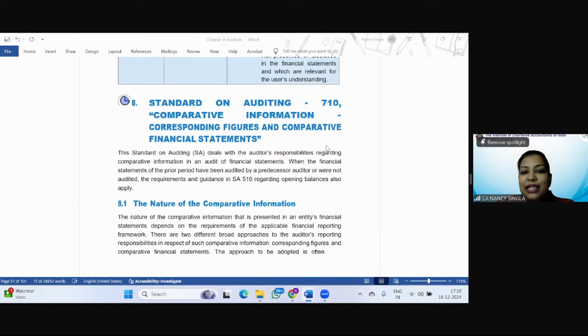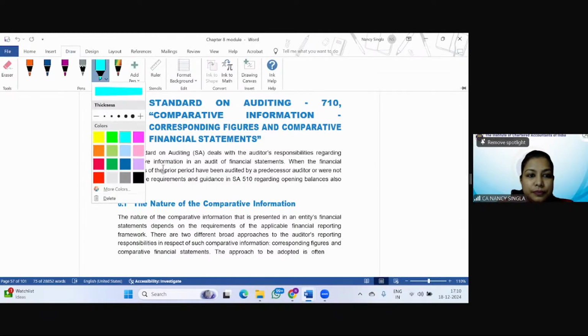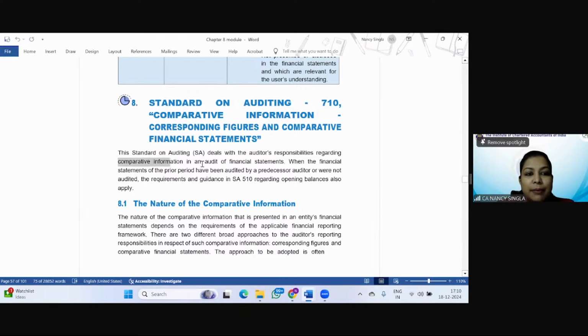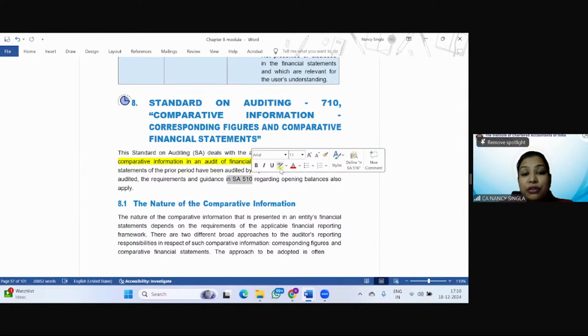So the standard deals with the auditor's responsibility regarding the comparative information in an audit of financial statements. When the financial statements of the prior period have been audited by a predecessor auditor or were not audited, the requirements and guidance of SA 510, that is initial audit engagements, opening balances, will also apply.